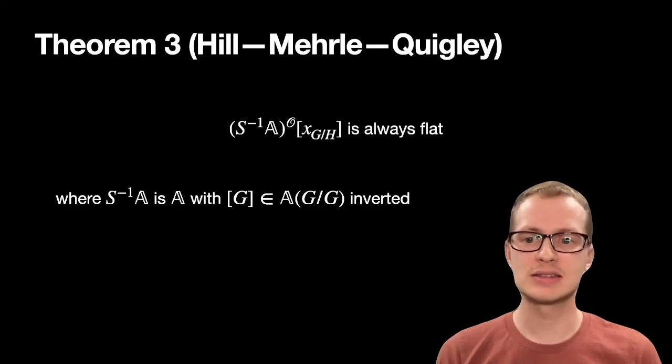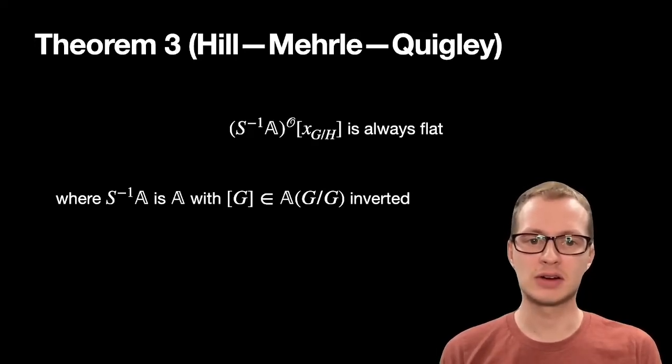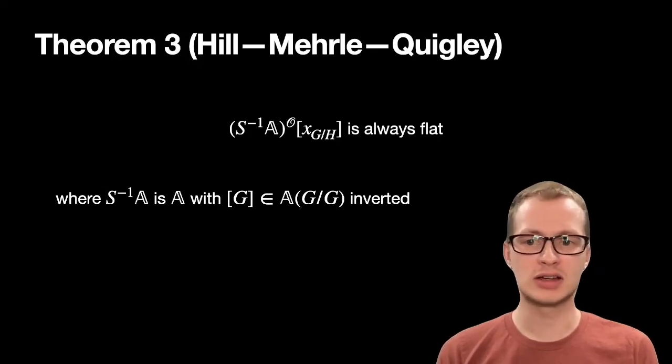So can we fix this? Our third theorem says that if we invert a single element in the Burnside Mackey functor A, the result is that free incomplete Tambara functors over this localization are always flat. However, this localization is quite destructive. An interesting follow-up question to this theorem might be to ask what happens when we invert other elements.